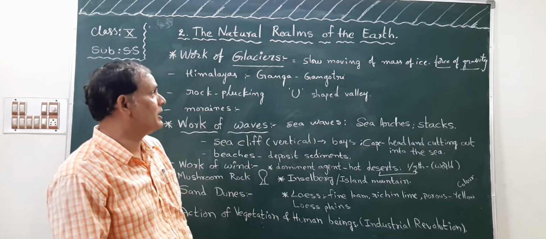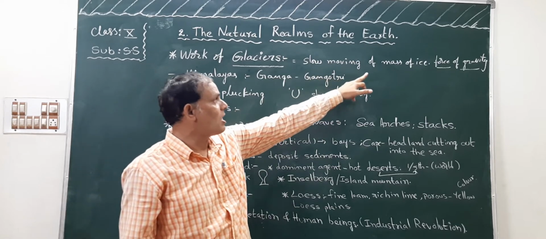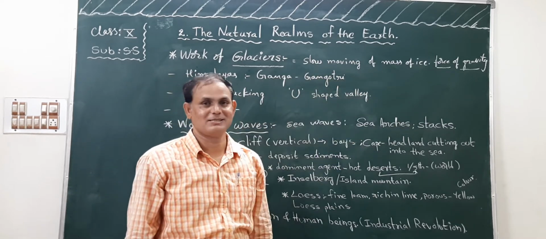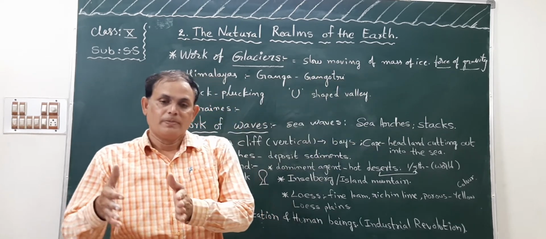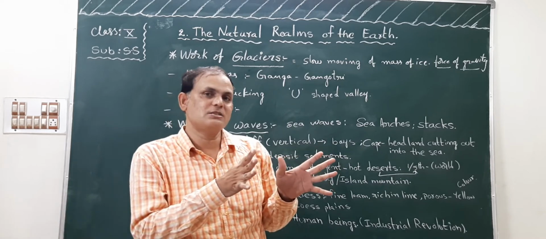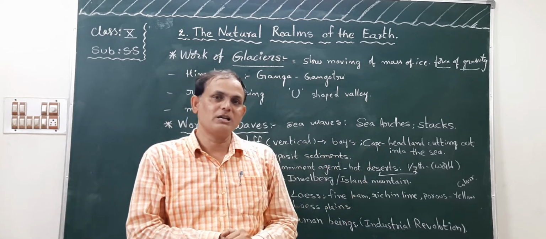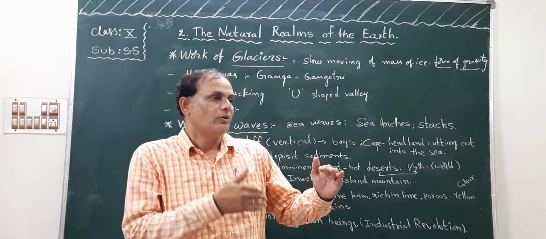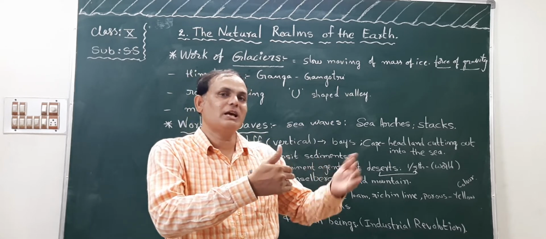Glaciers means, children, slow moving mass of ice. We know water moves, but glaciers move much more slowly than water.